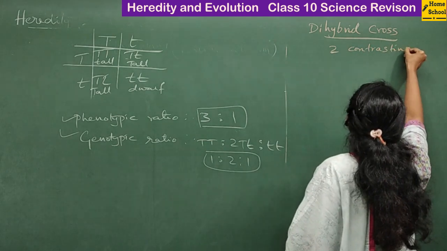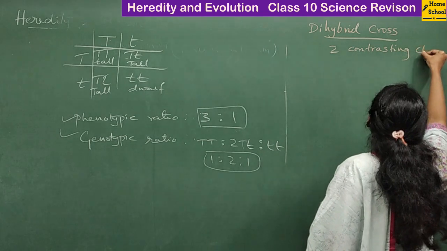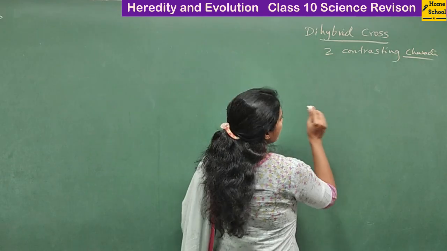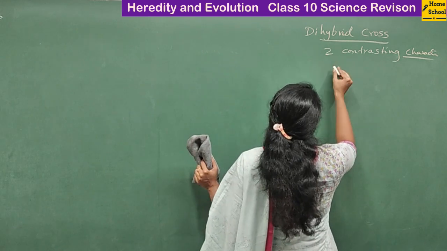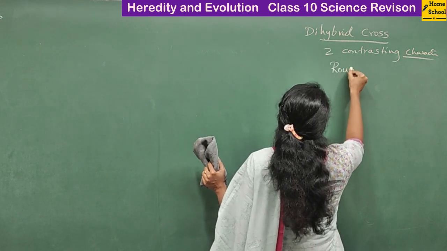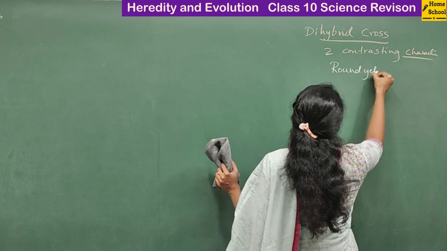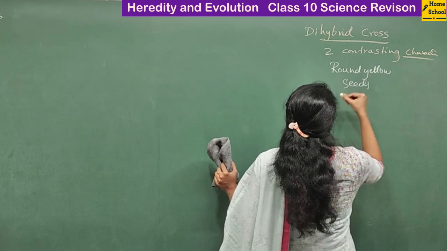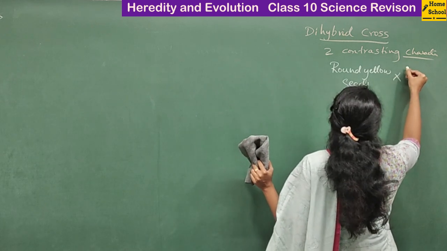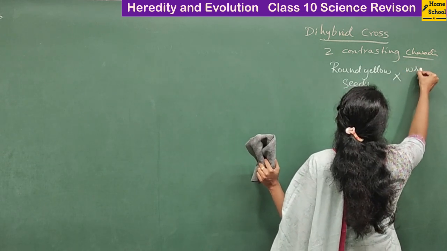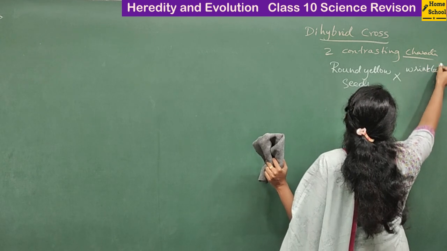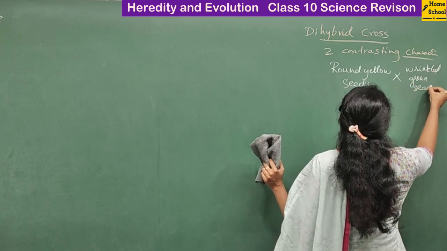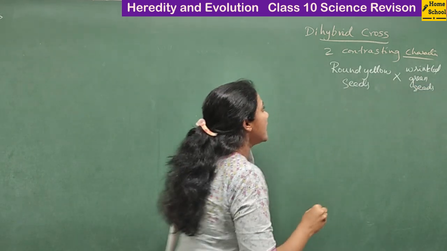Okay, so how do these characters get passed from one generation to another generation? See, when we take a plant having round yellow seeds crossbred with wrinkled green seeds, how do you write their genotypes here?